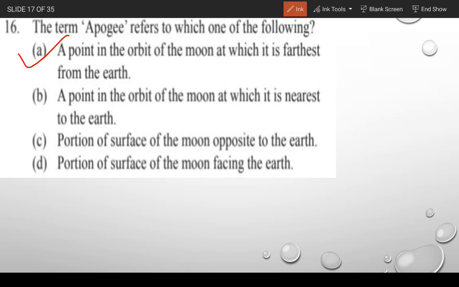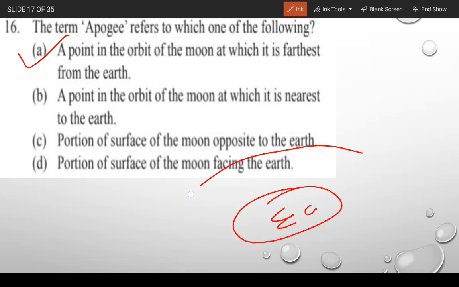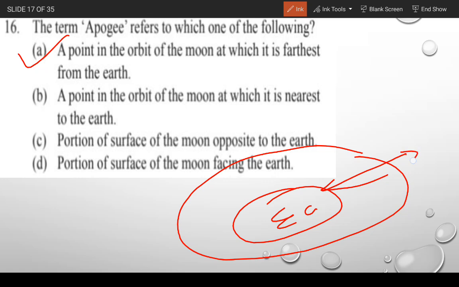This is the earth, and this is the path on which the moon moves. When the moon is at the farthest distance from the earth, then it is called apogee.